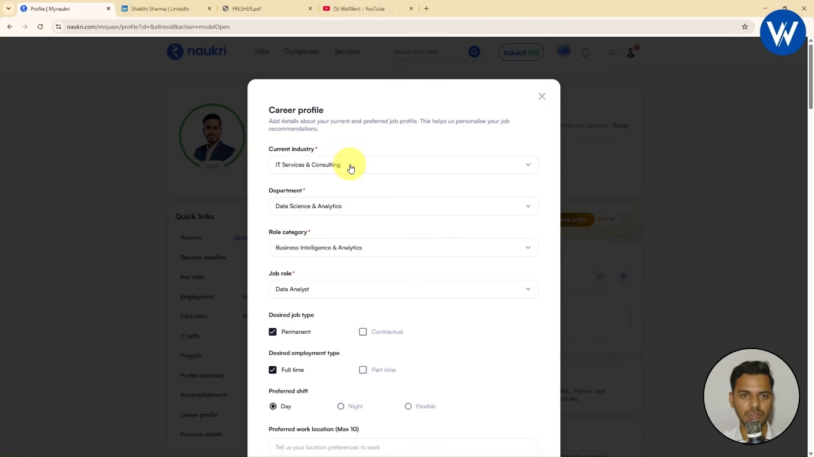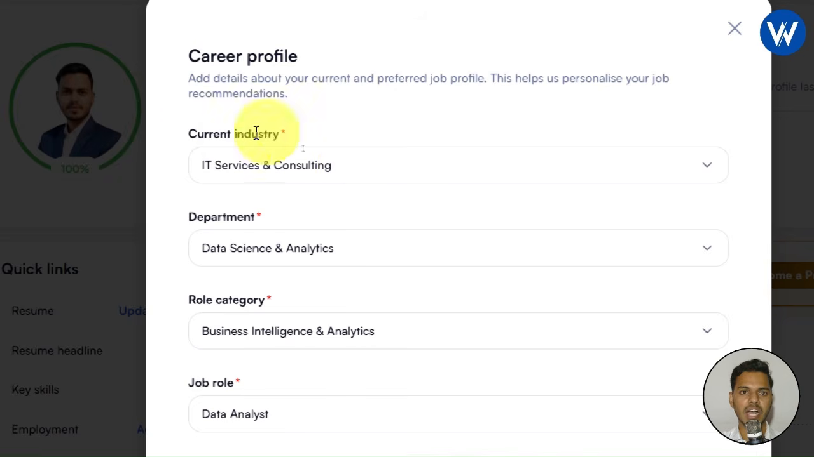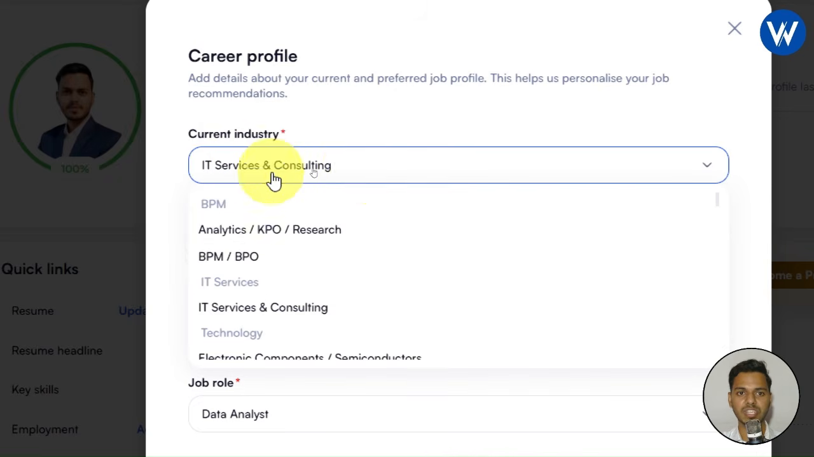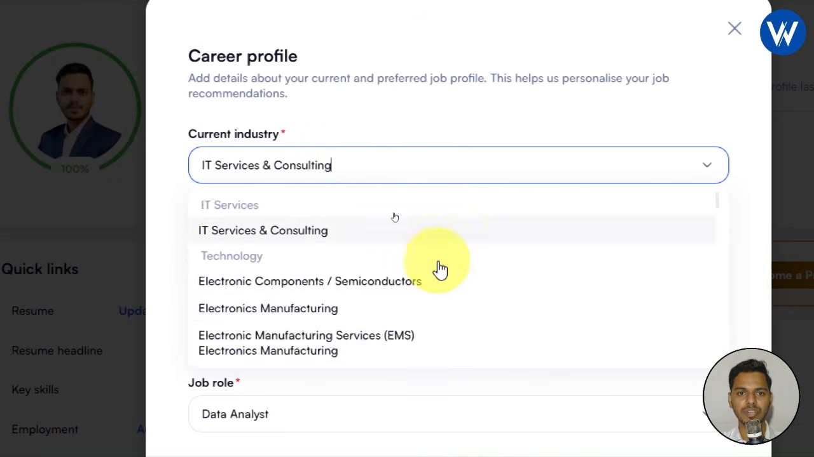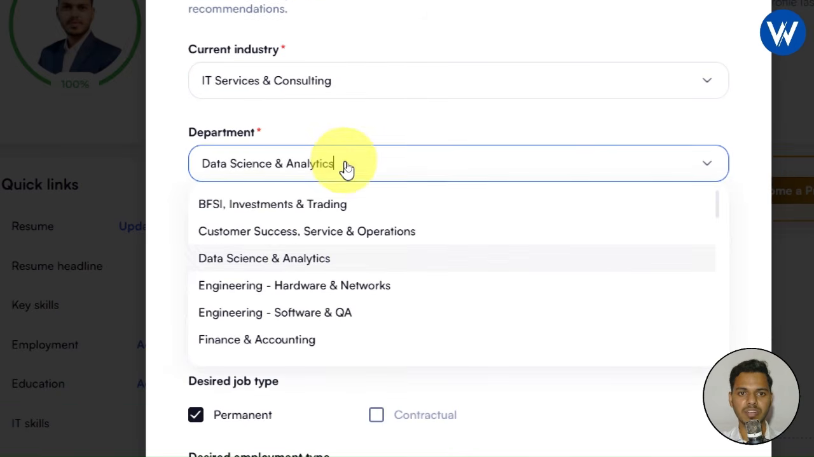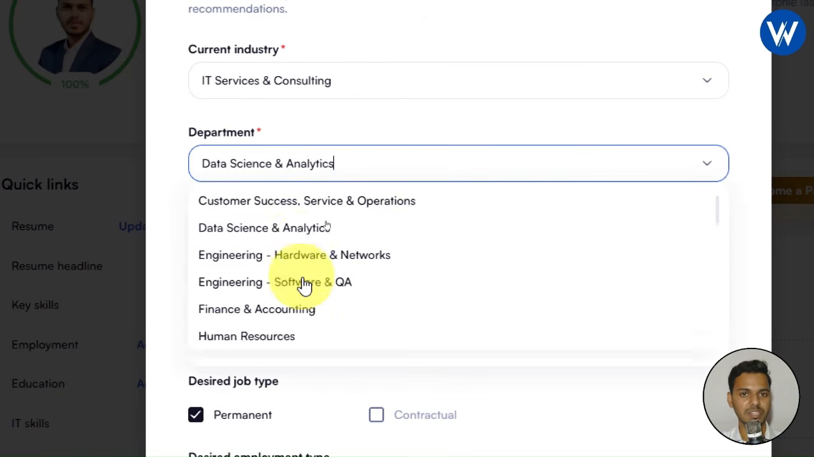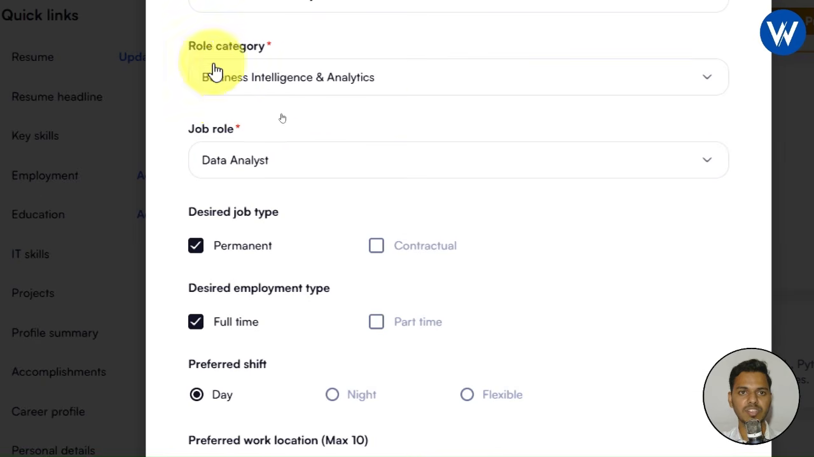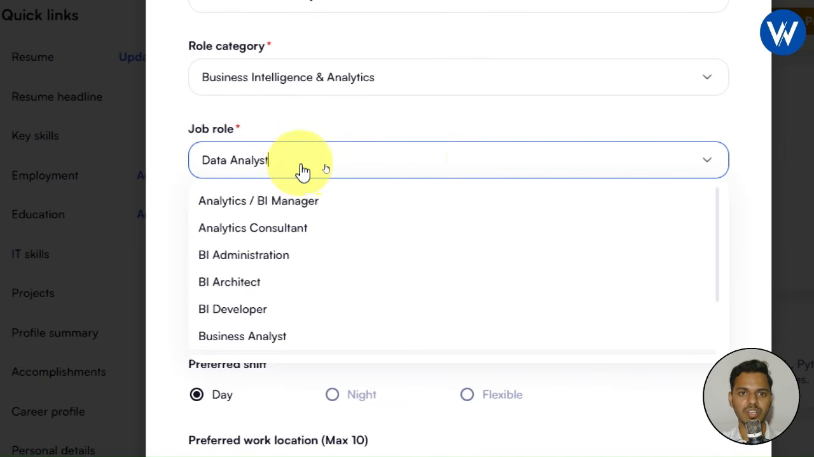Now from here you need to add the current industry. I am applying for IT and services, so I select that from here. Based on your company role, you need to select the industry. Next you need to mention the department. From here you can select, different departments are available. In the same way you can see the role category and job role. If you want to apply for a different job, you can select from here.